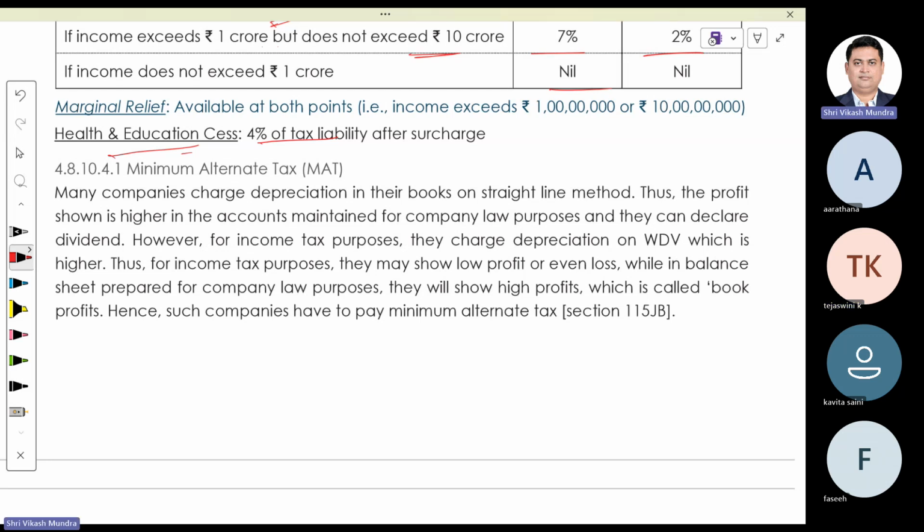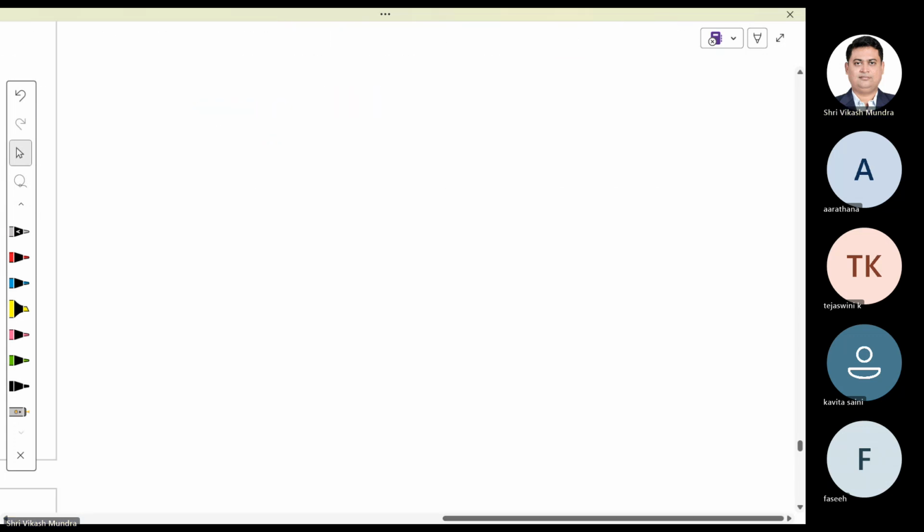MAT, generally what happened, think about a company. Think about X Limited. The P&L statement of this company is showing a net profit of rupees 200 crore.